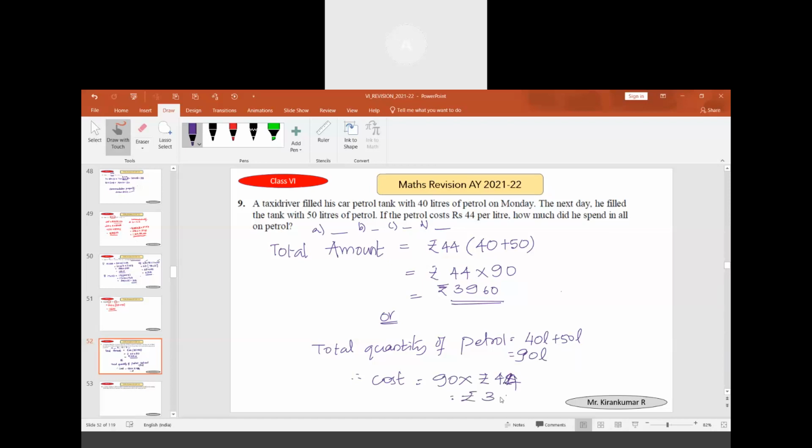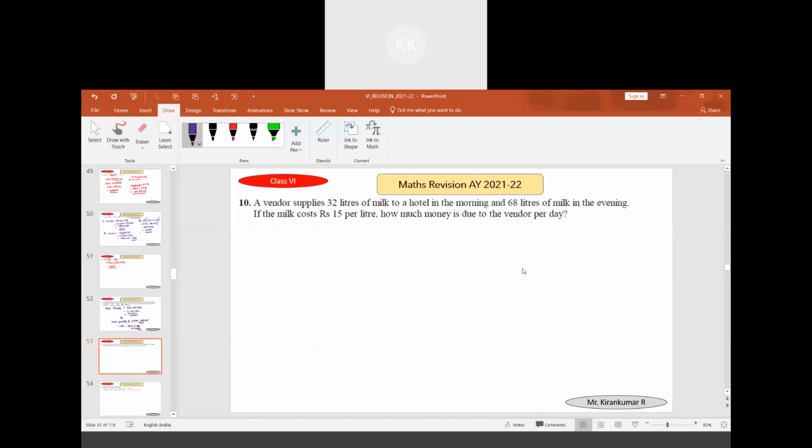Sir, can we do 40 into 90 plus 4 into 90? Yes, both are the same. Sir, we will get full marks by solving like this. Yes, you will get full marks. But if you write only this 3960, definitely you will not get marks for that.